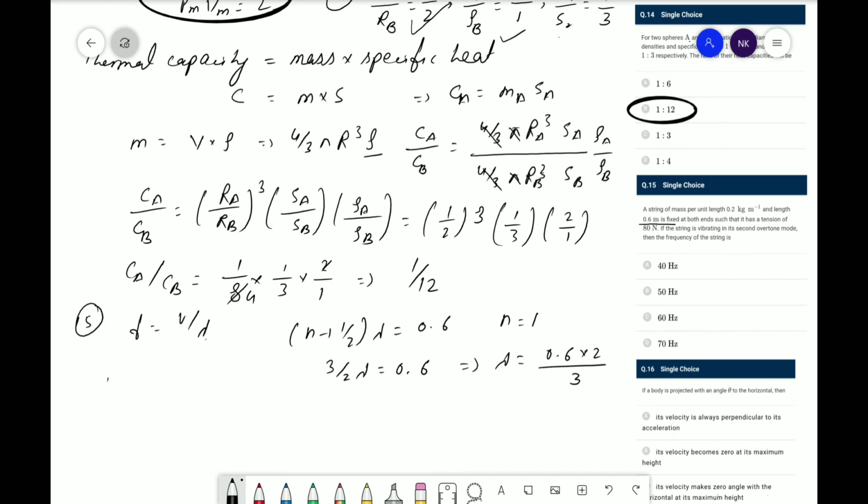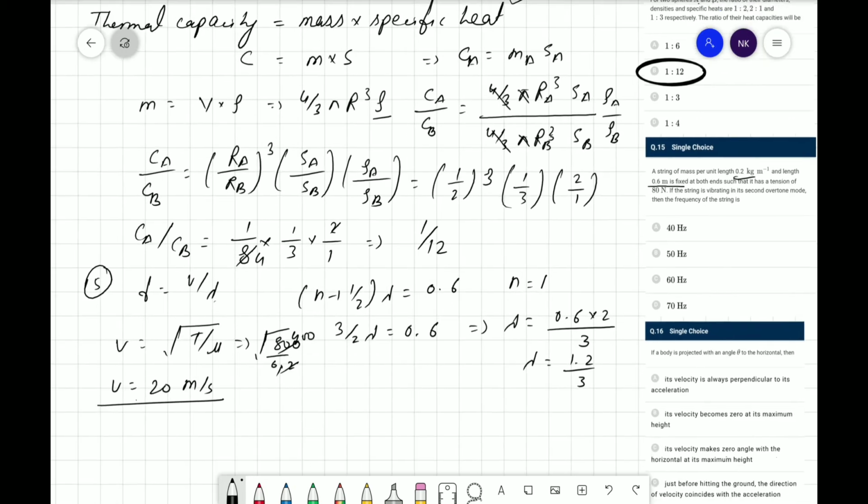So v can be defined as the square root of T upon mu, where T is tension, and it is given that T is 80 Newton and mu is given as 0.2. So 80 divided by 0.2 is 400, and the square root gives v equal to 20 meter per second. So we have v, we have lambda. Lambda is equal to 1.2 divided by 3, or you can say 0.4.